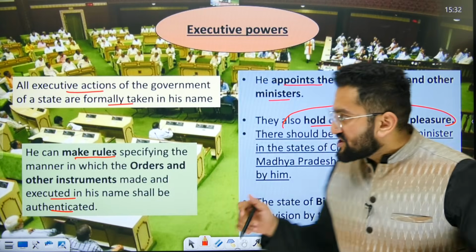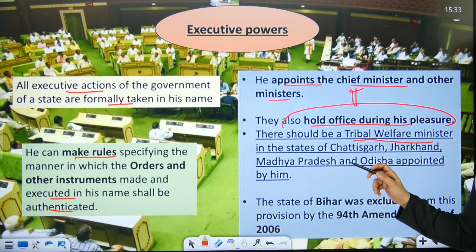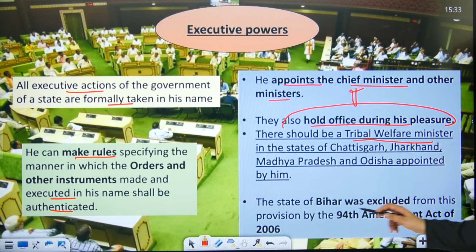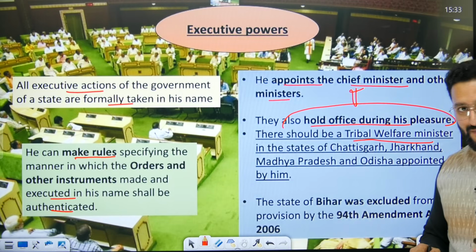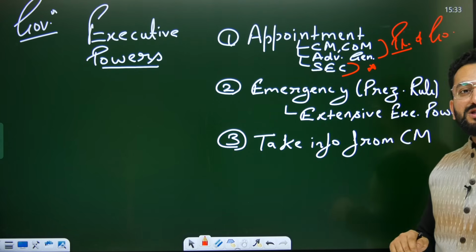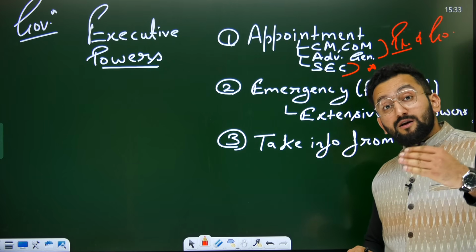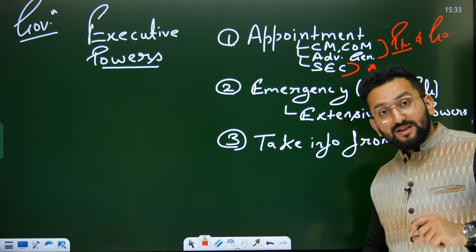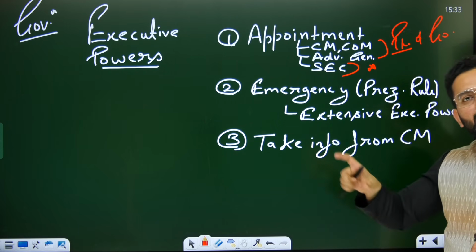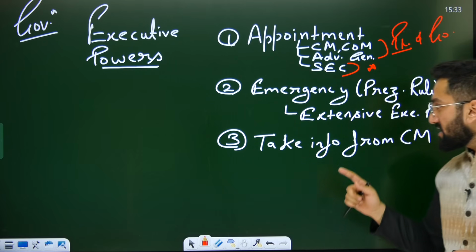Then in these states it was considered mandatory that a tribal welfare minister needs to be there: Chhattisgarh, Jharkhand, Madhya Pradesh, Odisha. State of Bihar was excluded from this list. Okay. Now second, emergency provisions. Article 356. Governor can recommend president rule in that state. So that is also what? Executive power, because the law is already there. Governor is just executing that process.